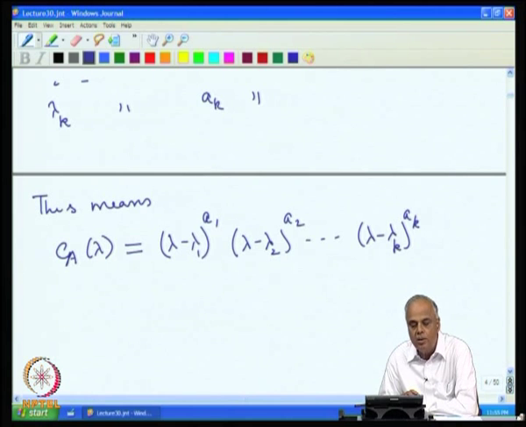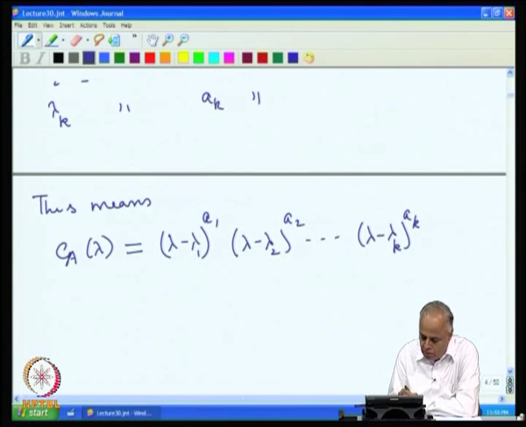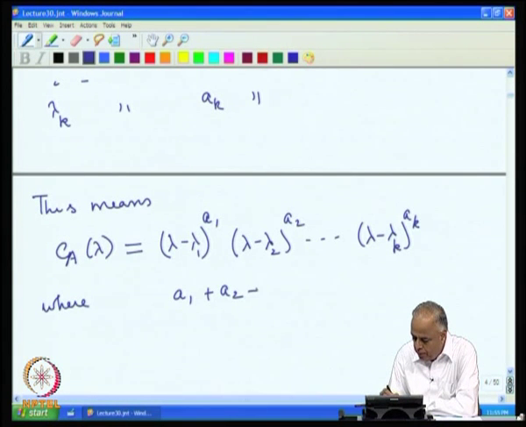And this exhausts all the factors, because lambda 1, lambda 2, ..., lambda k are the only roots, and since a polynomial of degree n will have n roots, we will have a1 plus a2 plus ... plus ak equal to n.